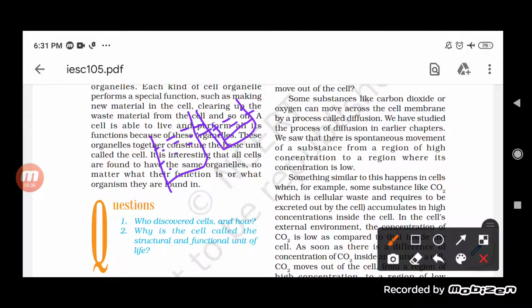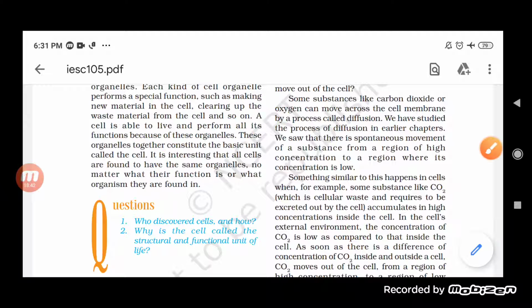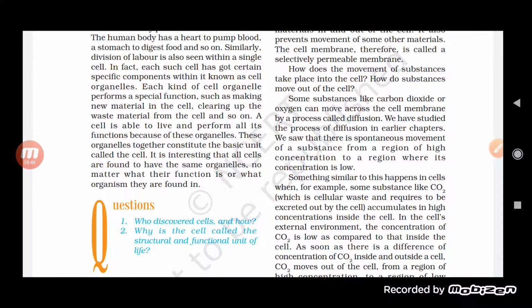We will find the water starts flowing from A to B, and the reason is that A is of a higher concentration than B. So the substances start moving from the region of higher concentration to the region of lower concentration.